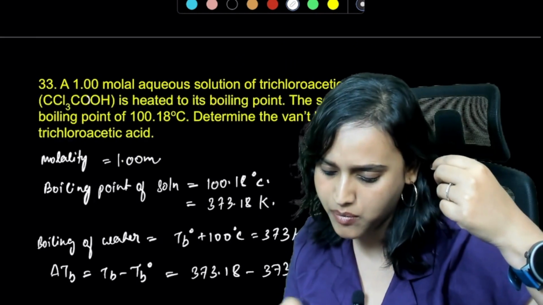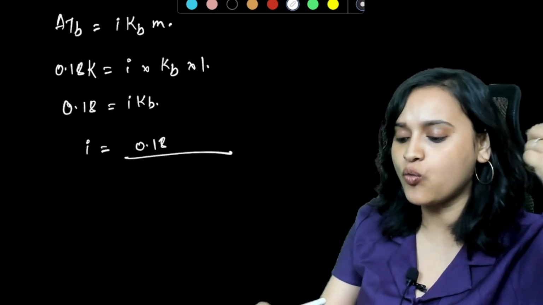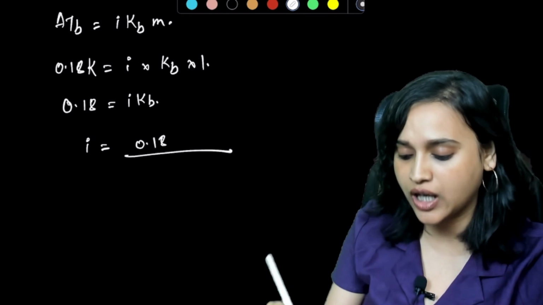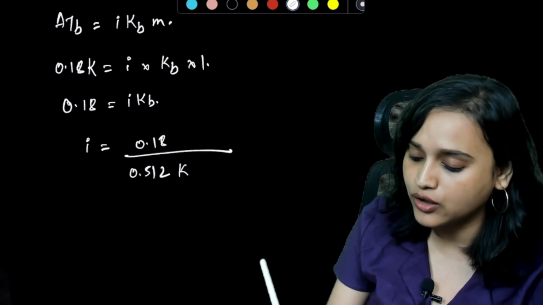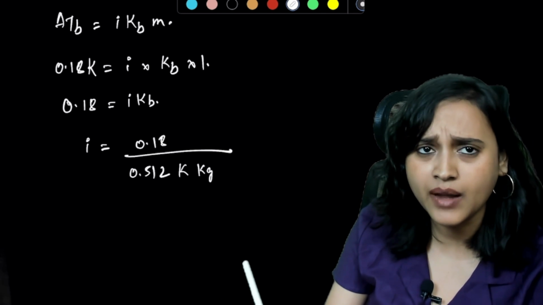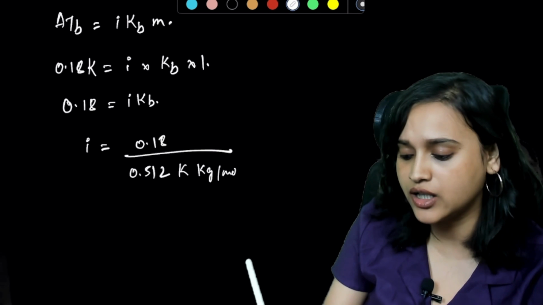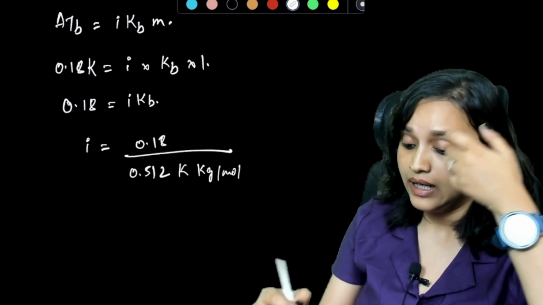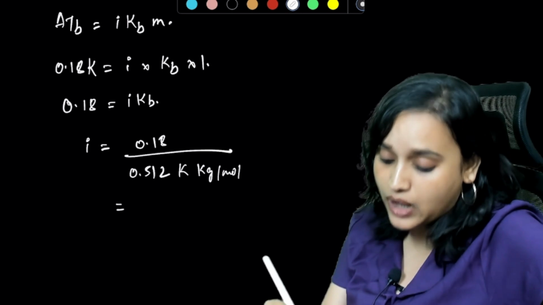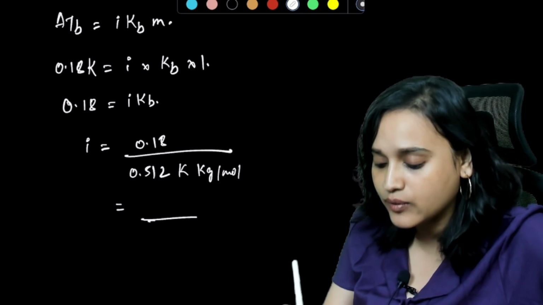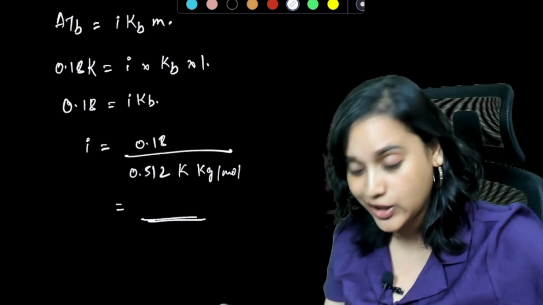Is it not given? Kb for water. We need Kb for water. So Kb for water is usually 0.512 Kelvin kg per mole. Write this. Okay. Now, when you calculate this 0.18 divided by 0.512, you will get the answer, and that will be your i.